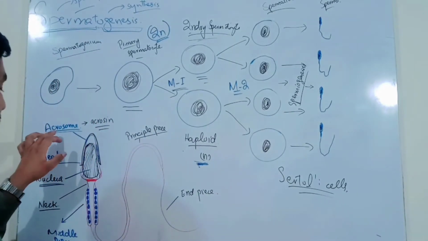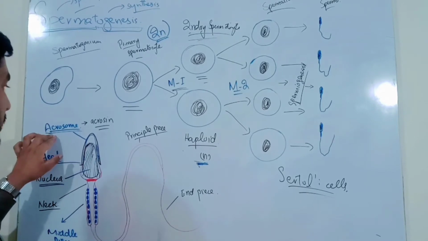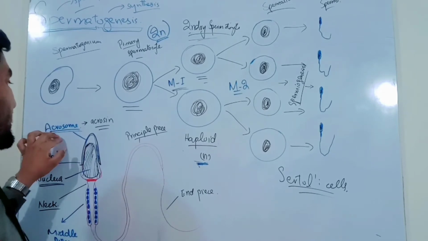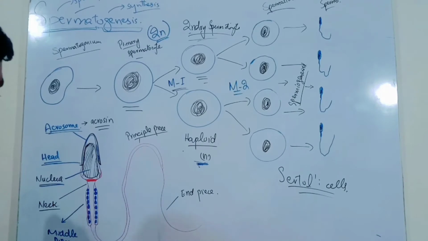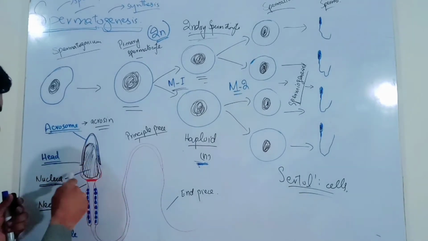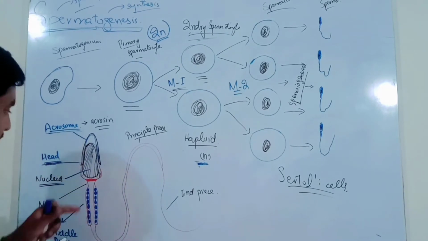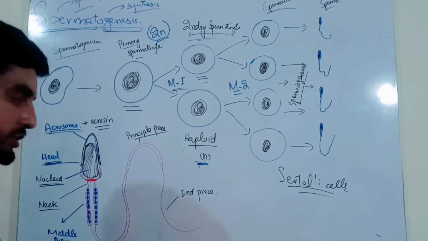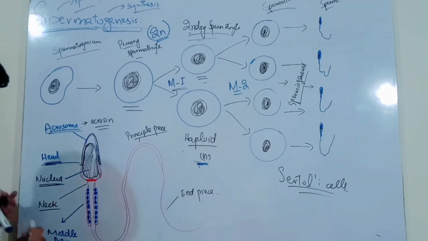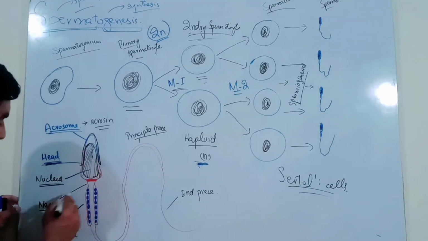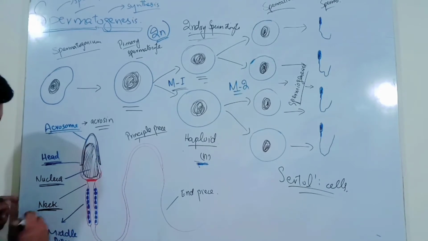So this helps in the acrosome reaction, which is during fertilization, and which aids the fertilization. The head also contains the nucleus of the sperm, which contains the genetic information. The junction between the tail and the head is a constricted part called the neck. After the neck there is a tail.